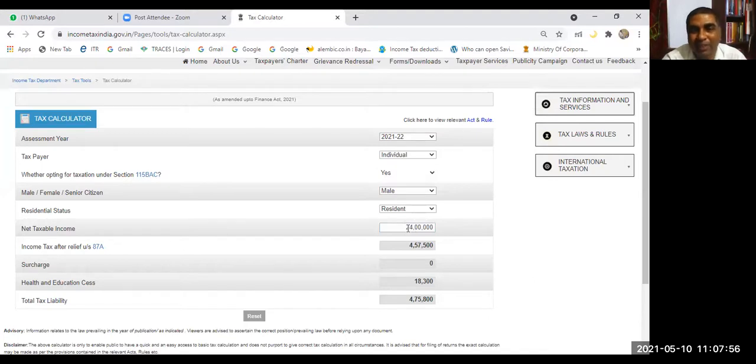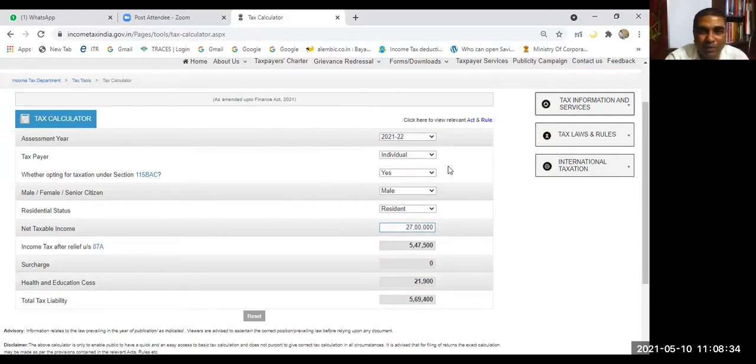Here what will happen? This net taxable income may change because this is what I'm taking after deduction. But when I'm saying yes, deductions may not be available. Let us say 24 will become 27. Then you calculate what is the tax amount. Now also you can compare. Understood? New scheme. If there is no deduction, then it doesn't matter. Old scheme total income and new scheme total income are also the same. Here also 27 lakh. And this is the amount of tax.